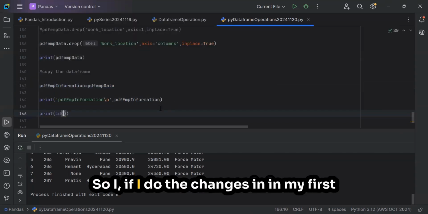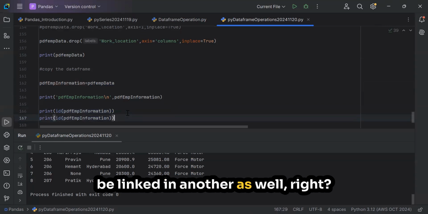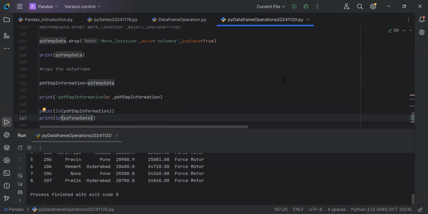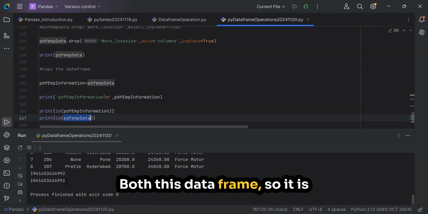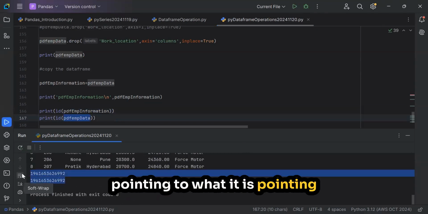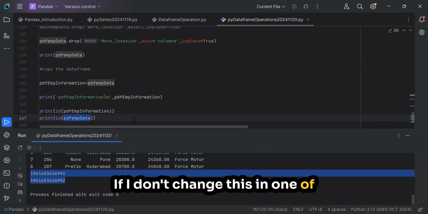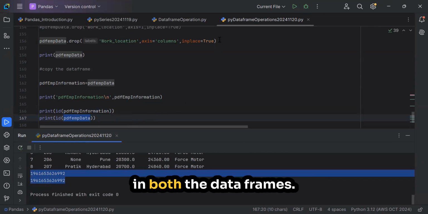So if I do the changes in my first data frame, then automatically it will be replicated in another as well, right? Sir, correct. So you do the change, it does not overwrite it, right? It will. Okay. So if we see the address of both these data frames, it is pointing to the same address. If I do changes in one of the data frames, it will be reflected in both the data frames.